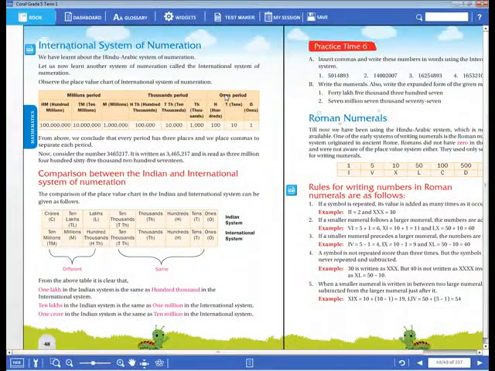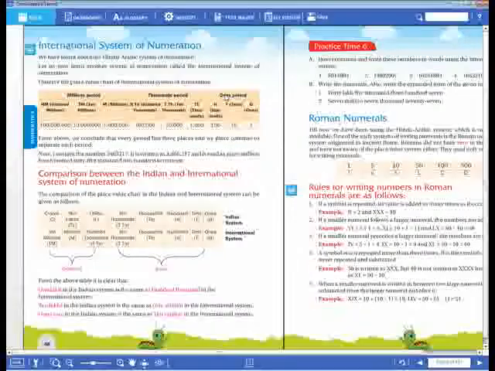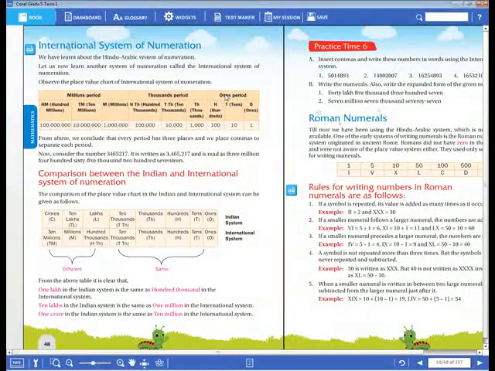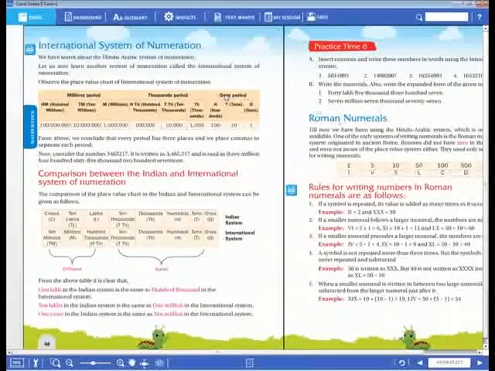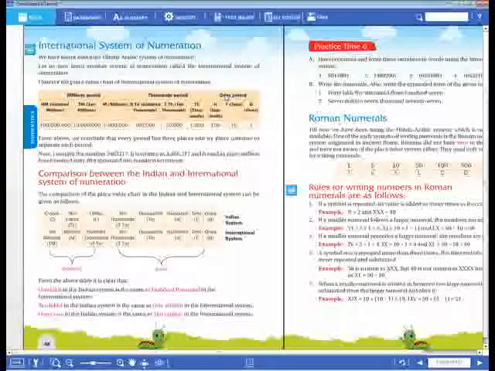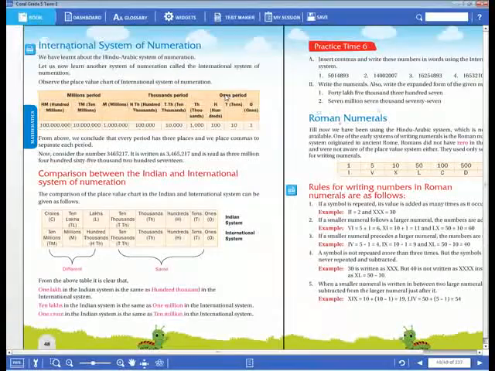In this numeral system we have two types of systems. One is the Indian system of numeration and the other is the international system of numeration. Okay, dear children, first one is the Indian system and the second one is the international system.